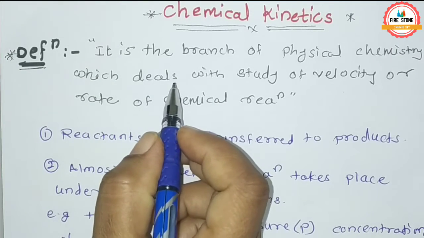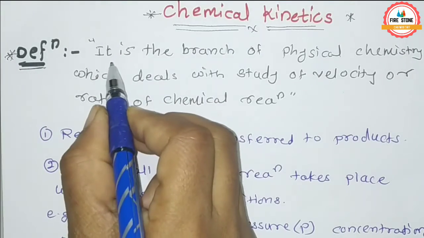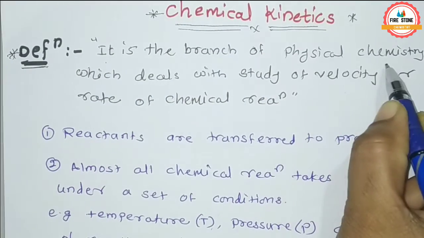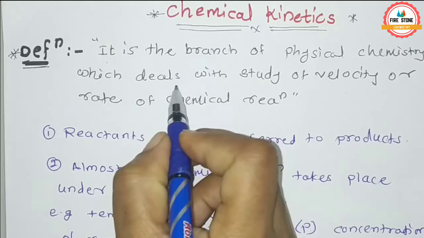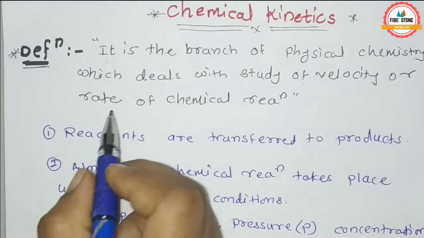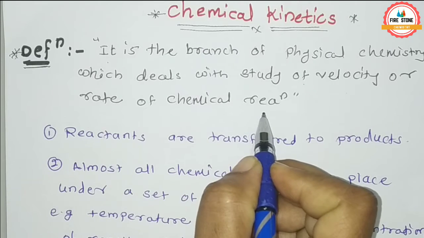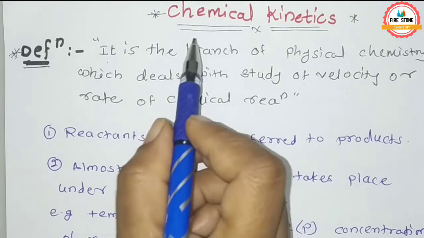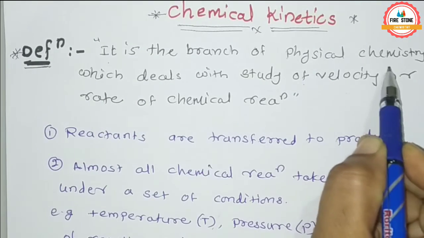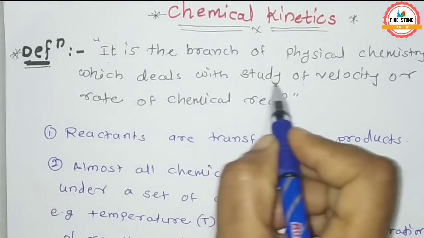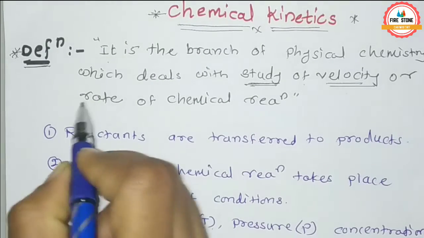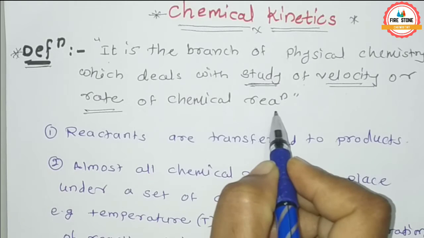First, the definition of chemical kinetics. Chemical kinetics is the branch of physical chemistry which deals with the study of velocity or rate of chemical reaction.